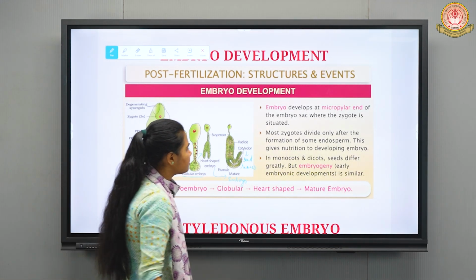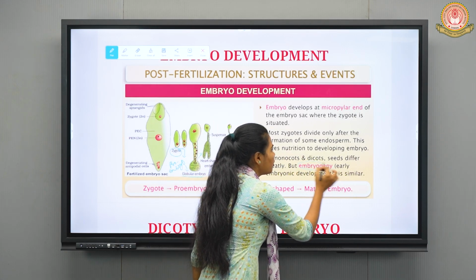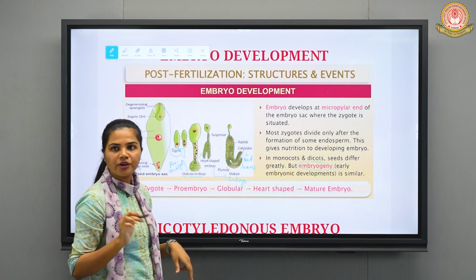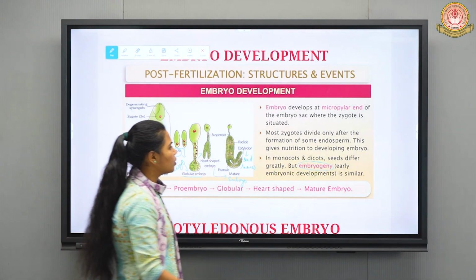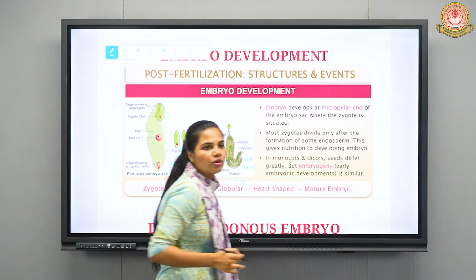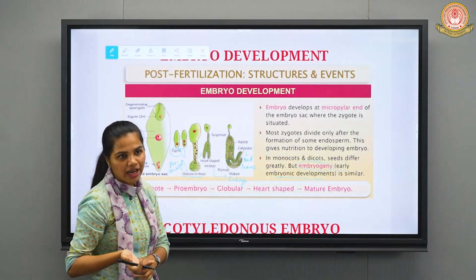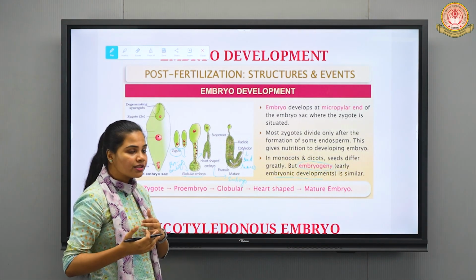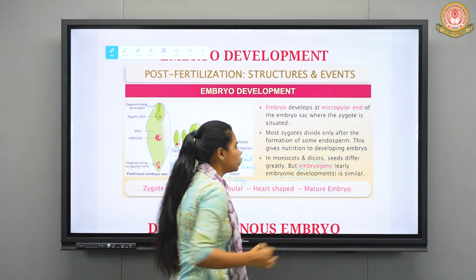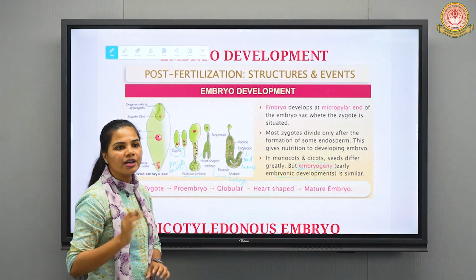One more thing about the embryogeny process. As we have discussed the formation of mature embryo, how this embryo gets developed, those stages, that particular phenomenon is known as embryogeny, that is early embryonic development.